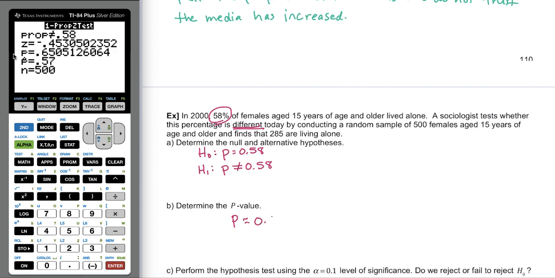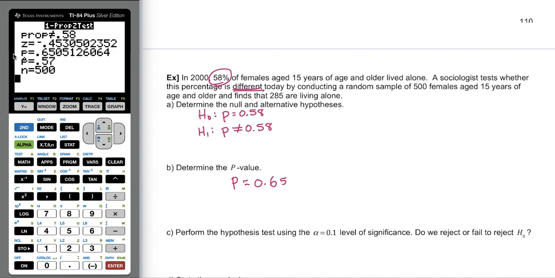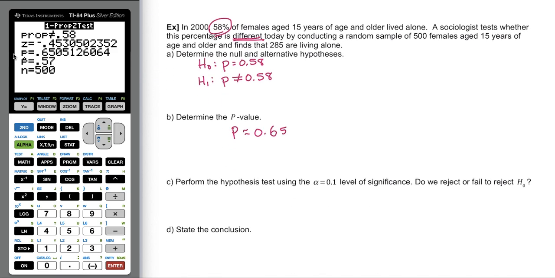It's about 0.65. And as far as p-values go, that is pretty high. So let's take a look at part C. Perform the hypothesis test using the alpha equals 0.1 level of significance. Do we reject or fail to reject H0?